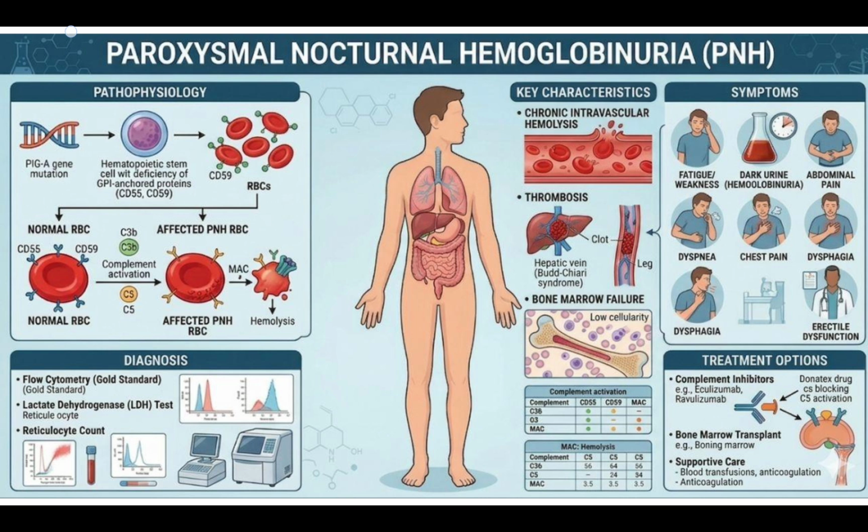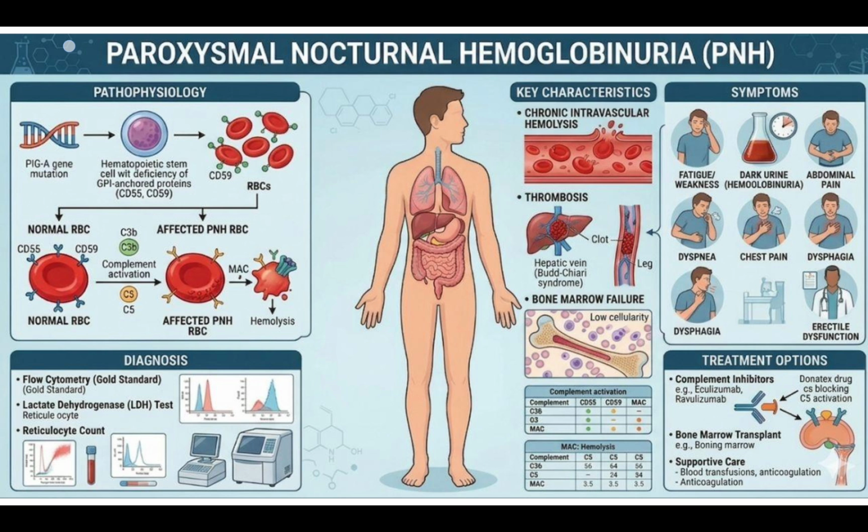Looking at the clinical symptoms in the patient, there is fatigue or weakness, and dark urine, that is the formation of hemoglobinuria. There is abdominal pain, dyspnea, chest pain, dysphagia, and erectile dysfunction in males. To diagnose PNH, first we will do flow cytometry, which is the gold standard test. Then we will do the lactate dehydrogenase test, then the reticulocyte count.